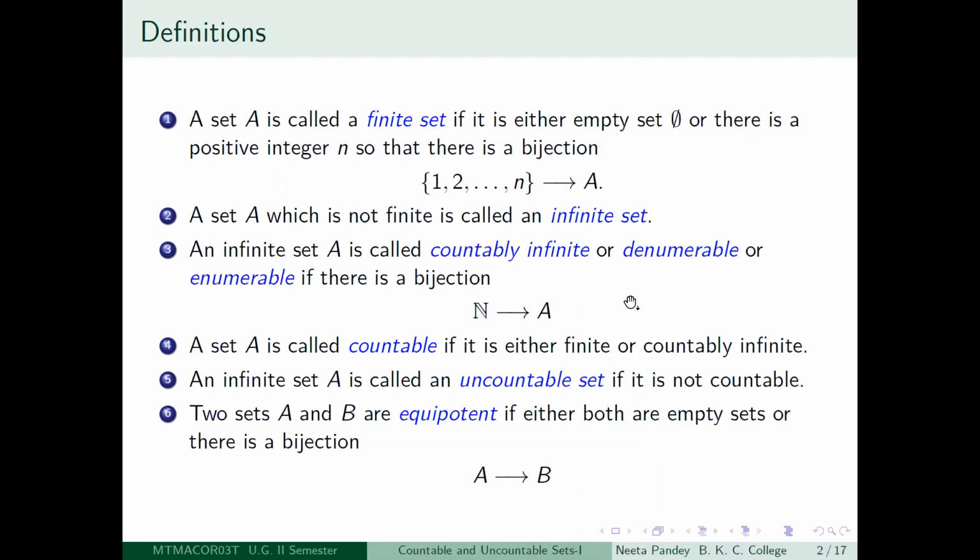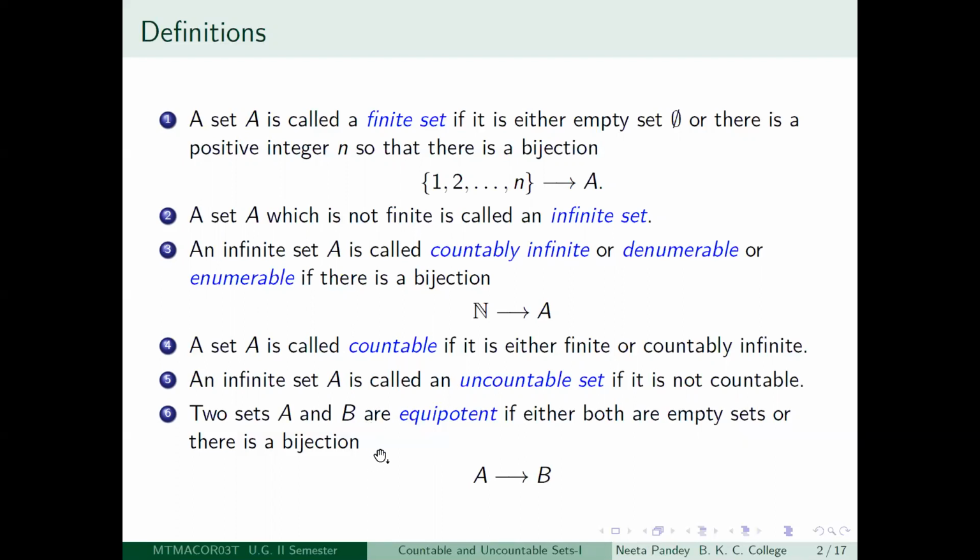In my lecture, I would be using this terminology, countably infinite, but these two terms, denumerable or enumerable, are also used synonymously. Any set which is either a finite set or a countably infinite set is called a countable set. Any set which is not countable is called an uncountable set.